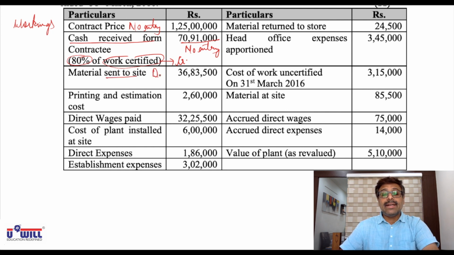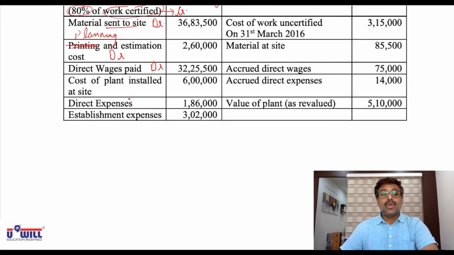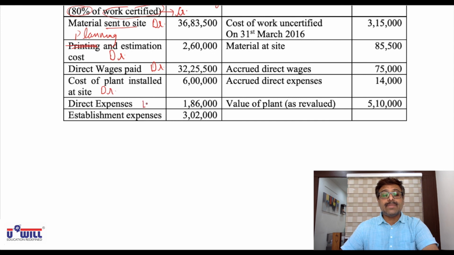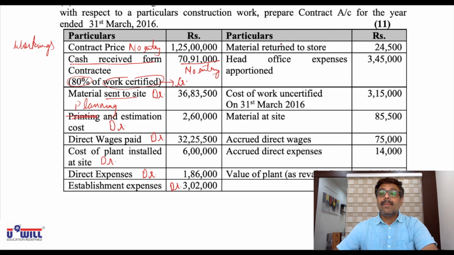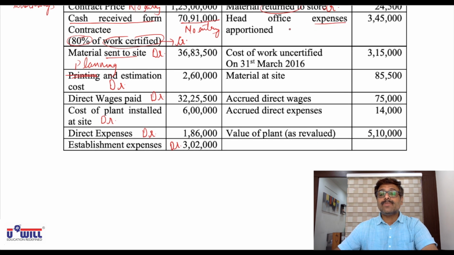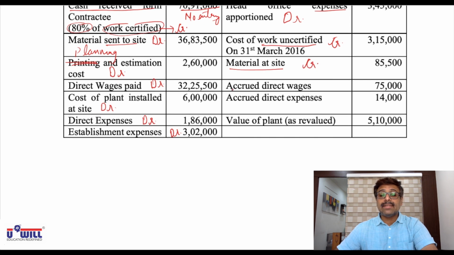Materials sent to site, debit side. Planning, not printing, make it planning and estimation, debit side. Direct wages, debit side. Cost of plant, debit side. Direct expenses, debit side. Establishment expenses, debit side. Materials returned to stores, credit side. Head office expenses, debit side. Work uncertified, credit side in work in progress. Materials at site, credit side in closing balances.